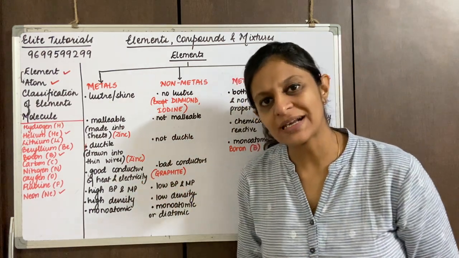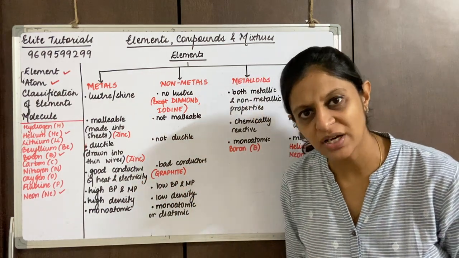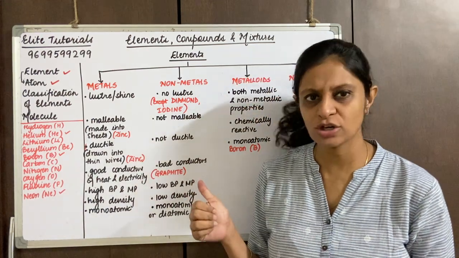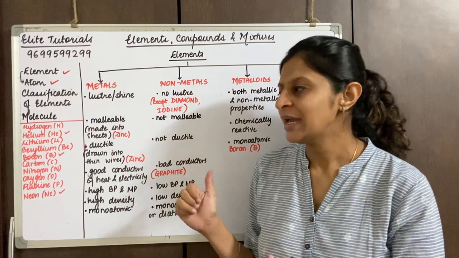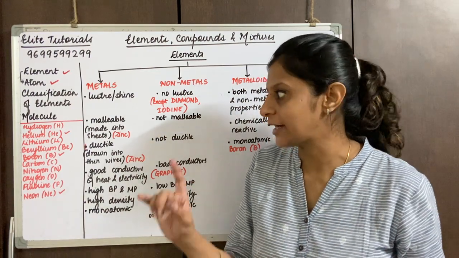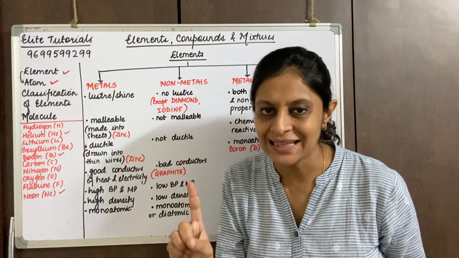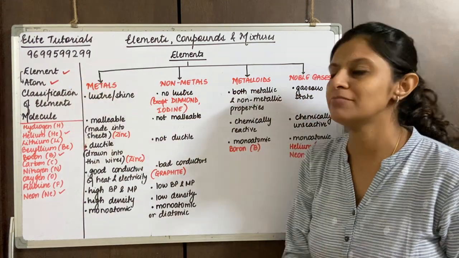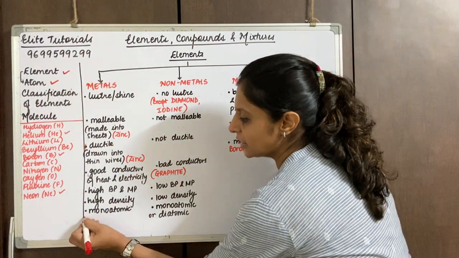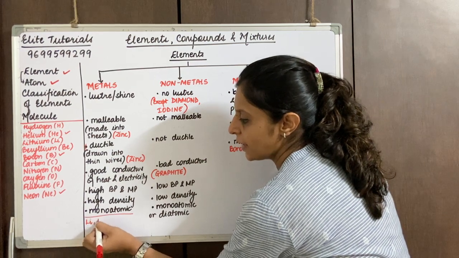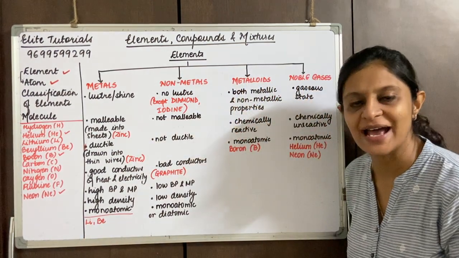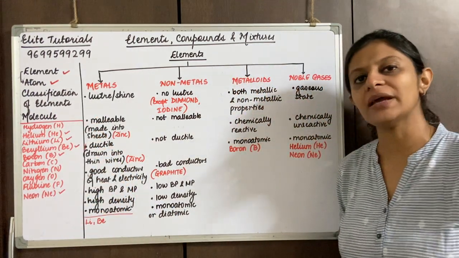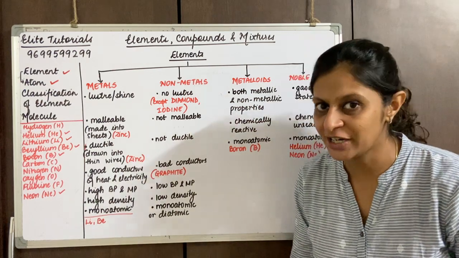Now whichever are remaining out of the 10, which are ending with yum, let's check. Hydrogen, no. Helium is already gone, so we are not considering that. Lithium and beryllium are ending with yum, so they get classified as metals. So lithium and beryllium are classified as metals. The remaining all would be coming as non-metals. You understood the trick?